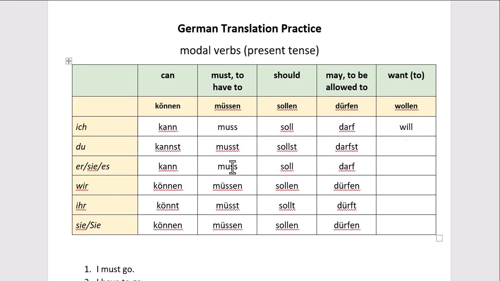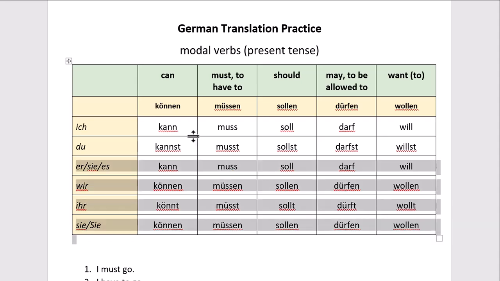Ich will, I will. No, it's not. It's I want. That's a classic trap. I want or I want to. Du willst, you want. Er, sie, es will. He, she, it wants. Wir wollen, we want. Ihr wollt, you plural want. Sie wollen, they want, or you formal want.